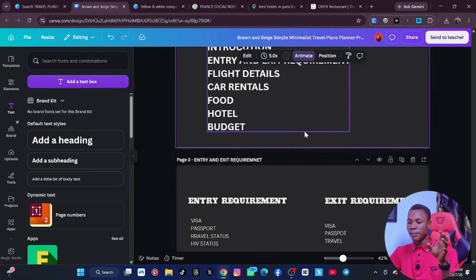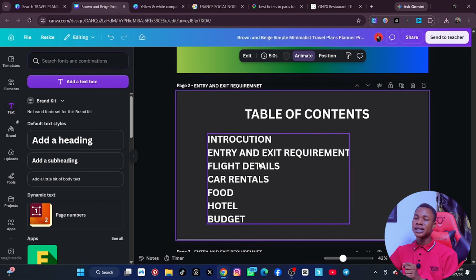You have to link all the pages to the table of contents, so that if your boss does not have the time and he only wants to go straight to, let's say, the place where we talk about hotel, as he's scrolling through it on the iPad or on his computer, he can just click on hotel, and it will take him down to that place. Is that okay? Your duty is to make work easier for him. Are we understanding? So that is it.